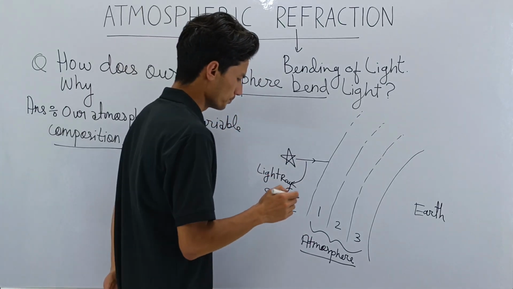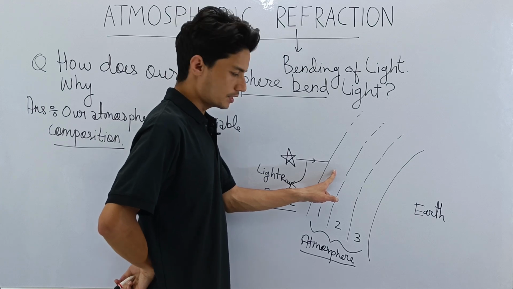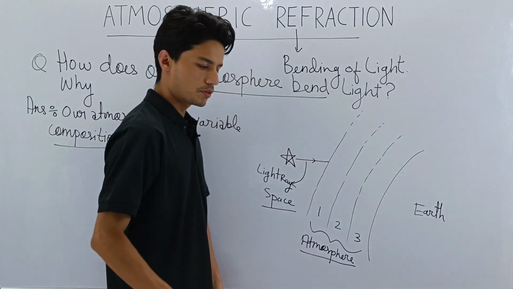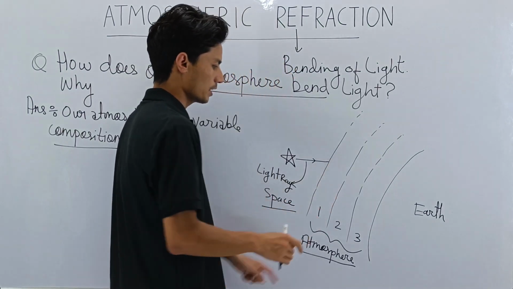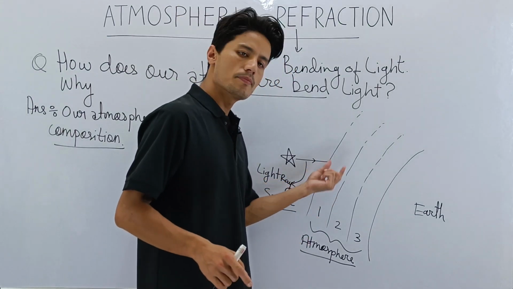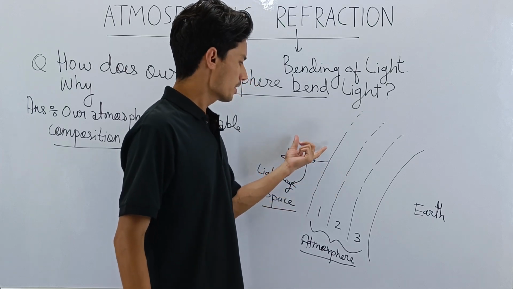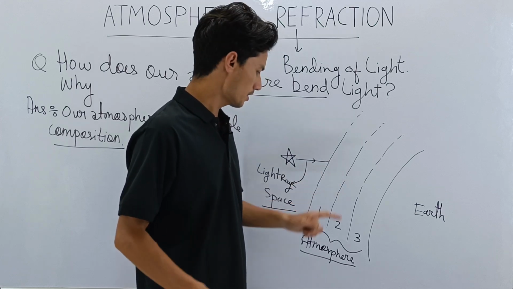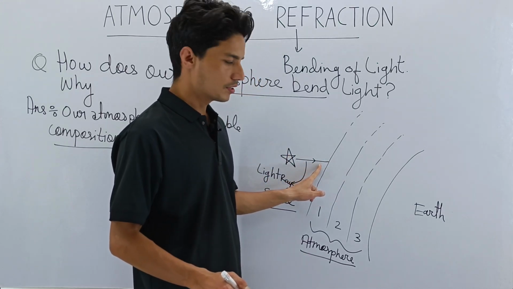Now what will happen? Now it has made contact with the atmosphere. So now refraction will take place. Up till here there was no refraction because it was in space. Now it is making contact with the atmosphere, so there are some particles here. So now medium change has taken place. This is rare, and now it will enter a denser medium. So what will happen? Bending will take place. So this ray will undergo bending.